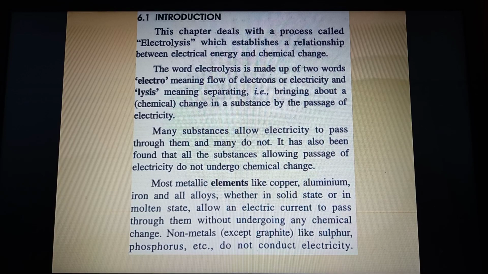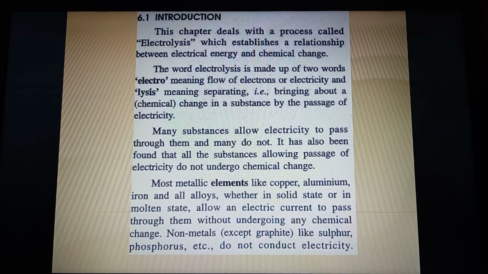For example, the electrical cables or the wires which we have, they have been there in place for such a long time and they are working like this because of some other reason. There may be some problem with them, but actually there is no chemical reaction happening inside the wires in our electrical cables.